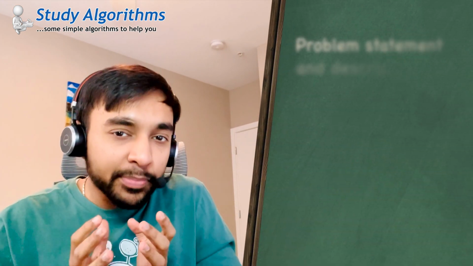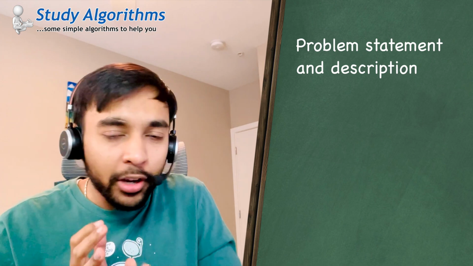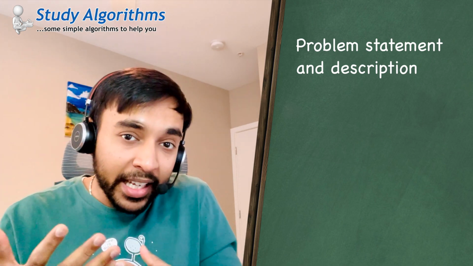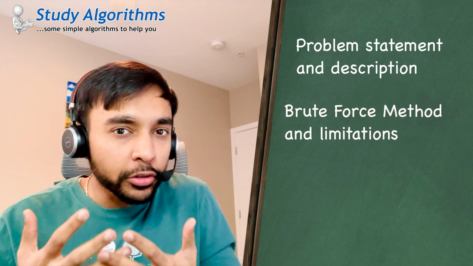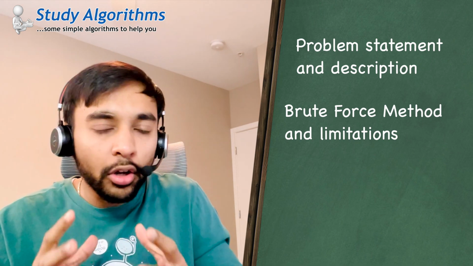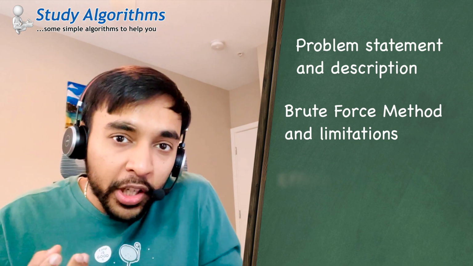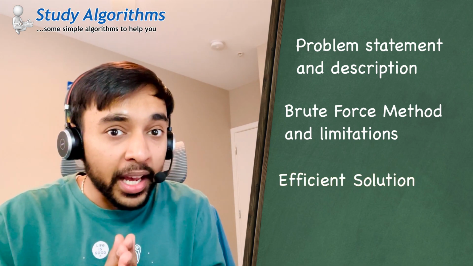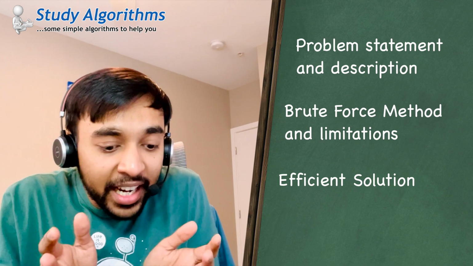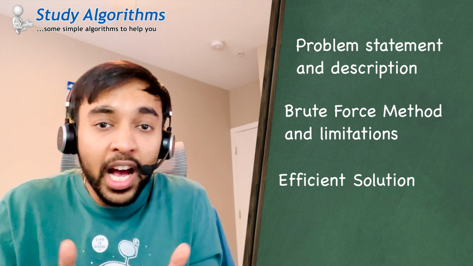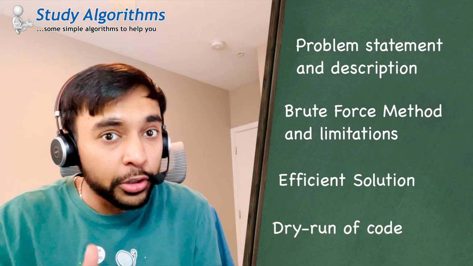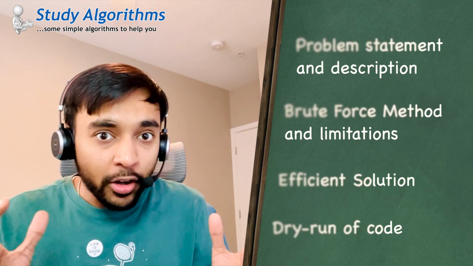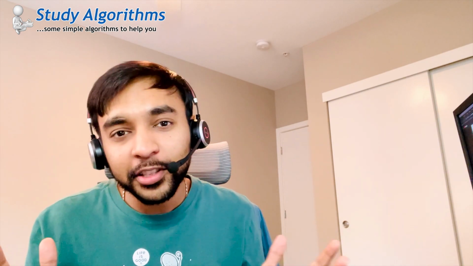First, I will explain the problem statement and we will look at a sample test case. Next, we will try to come up with a brute force solution and see why that is not an efficient one. Going forward, I will show you an efficient solution to the problem followed by a mathematical proof to exactly tell you why this works. After all of this, we will also be doing a dry run of the code so that all of this sticks in your mind and you never forget about it. So, without further ado, let's get started.